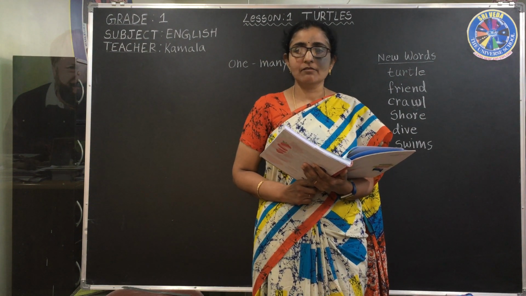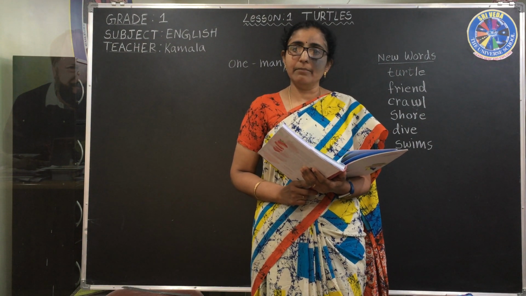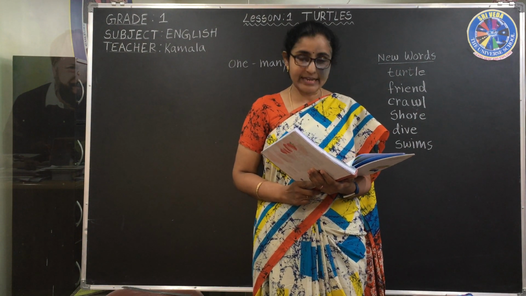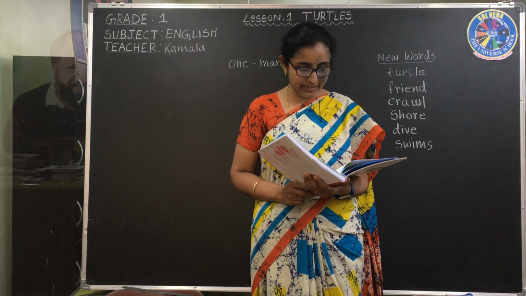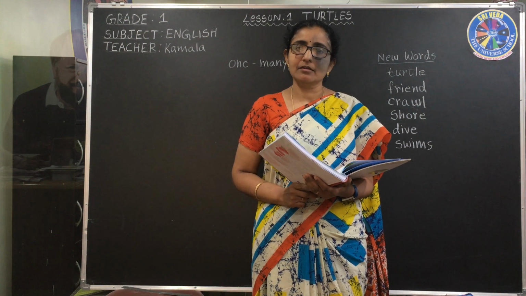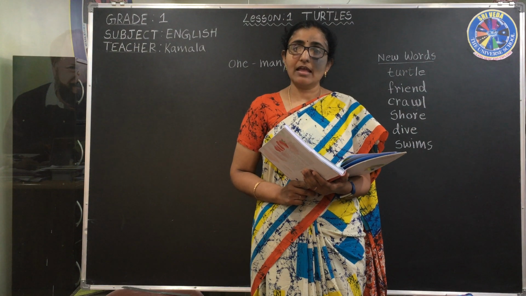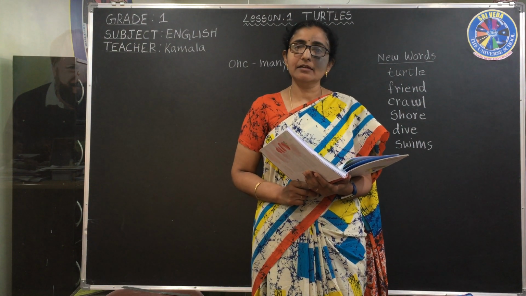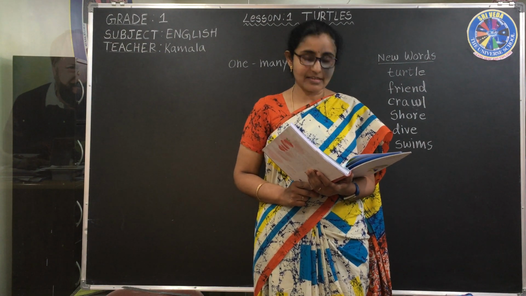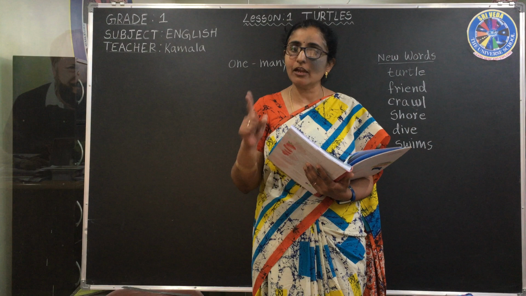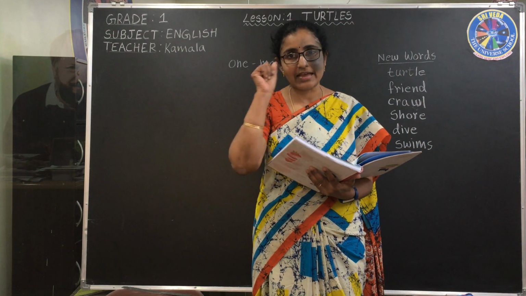One. O-N-E is one. You have learned number names, no? One. Baby. First line is: One baby turtle alone and true. Now let us see how we read. One baby turtle. Turtle. Alone. And true. That's how you read. One baby turtle alone and true. Second line: Finds a friend and then there are two.